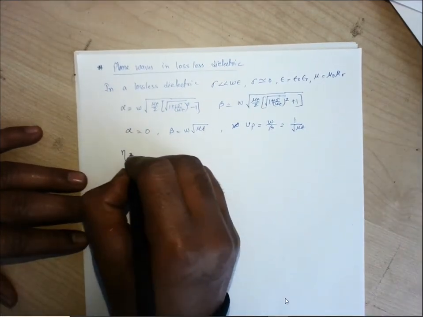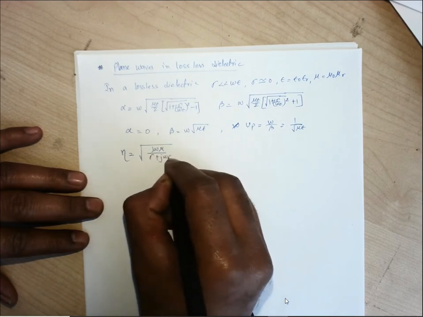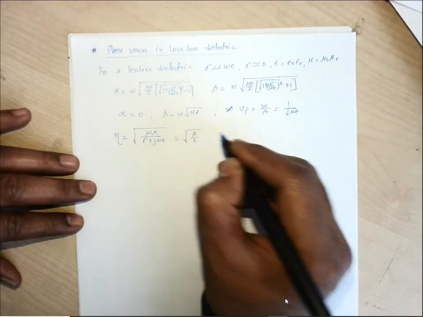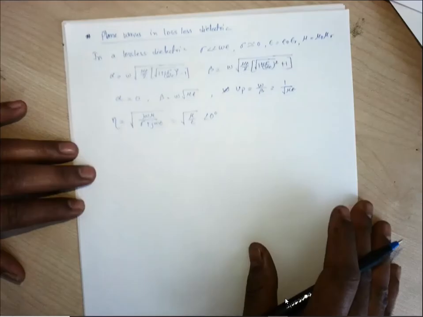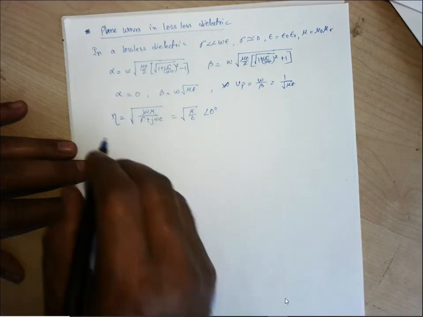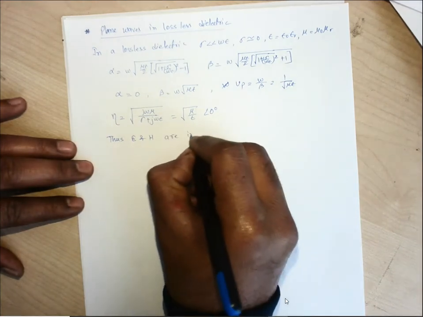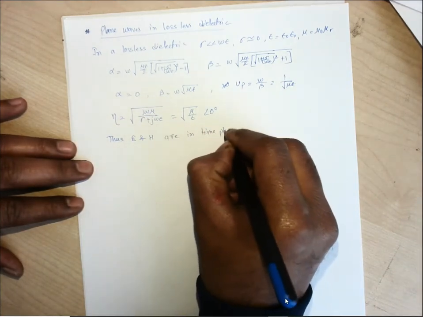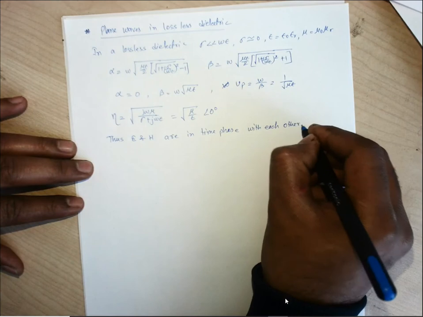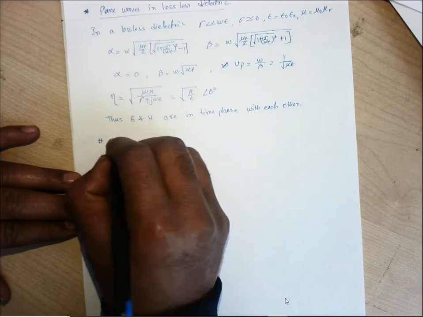What will be the condition for intrinsic impedance? It is root over j omega mu by sigma plus j omega epsilon, right? So sigma will be 0, and then we have root over mu by epsilon. It has a 0 angle. So for this case, lossless dielectric, there is no phase difference between E and H. Thus E and H are in time phase with each other. Okay. Next case is plane waves in free space.